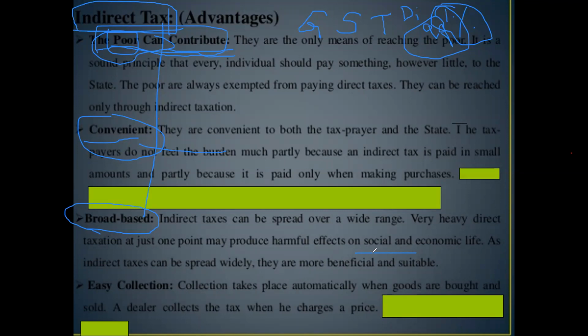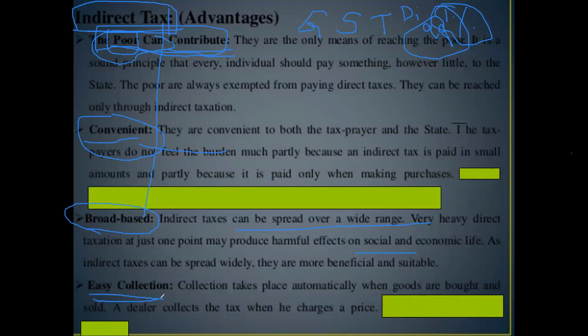These taxes are spread over a wide range of goods and services. That is why these taxes are broad-based. Everything in the society is included in these indirect taxes.